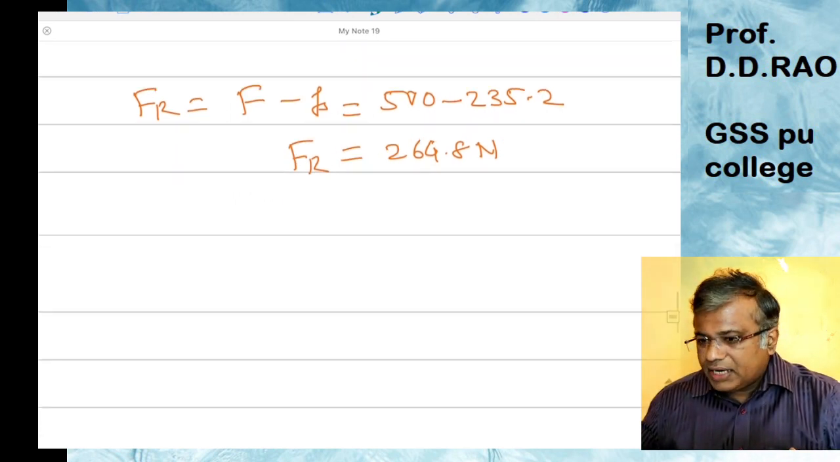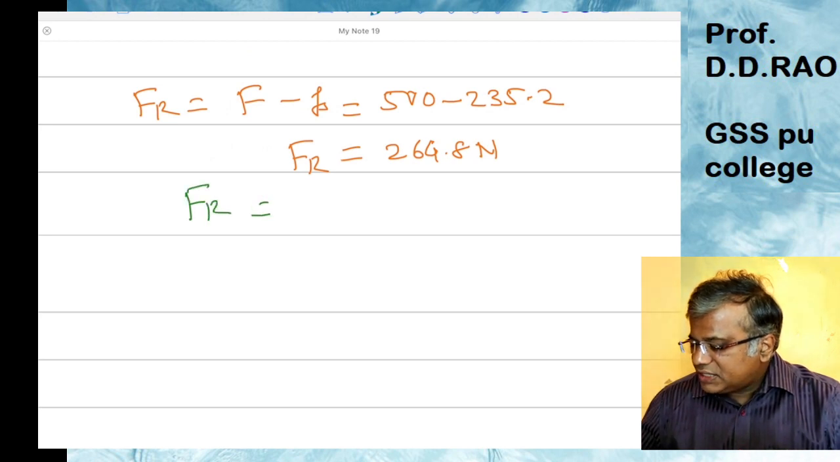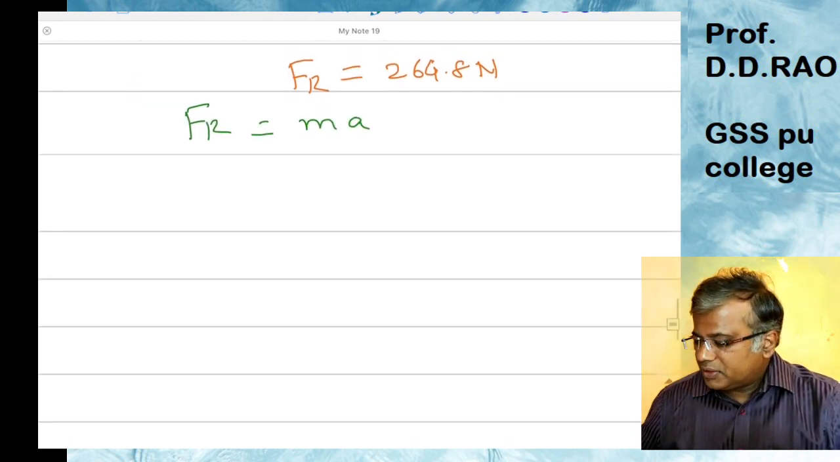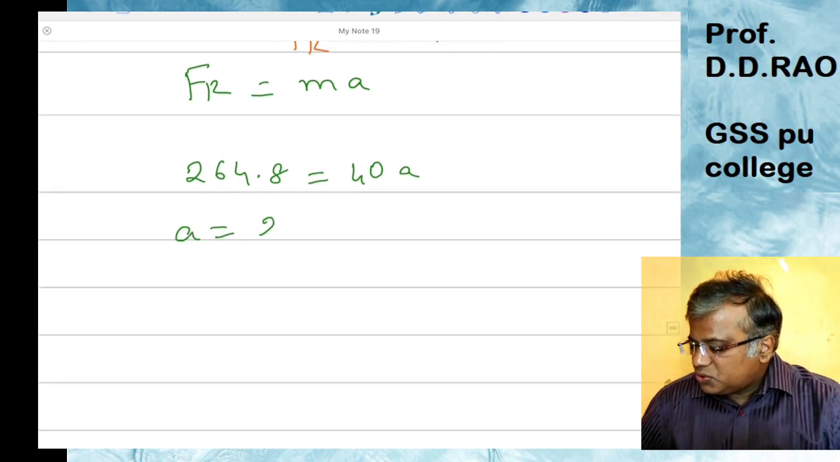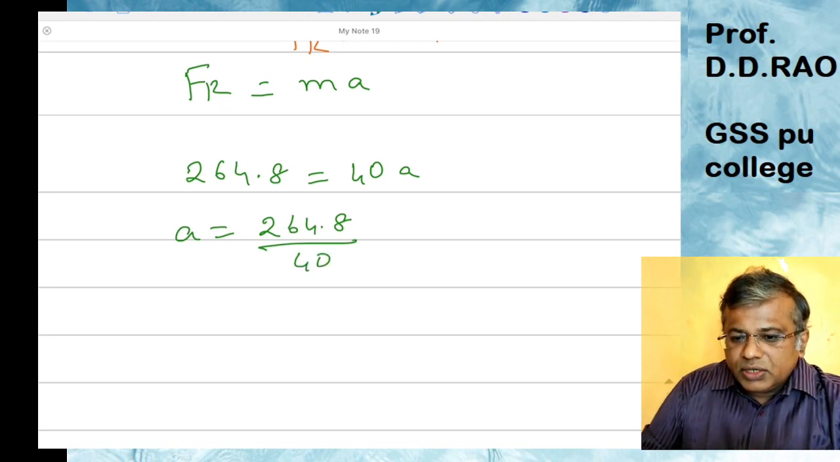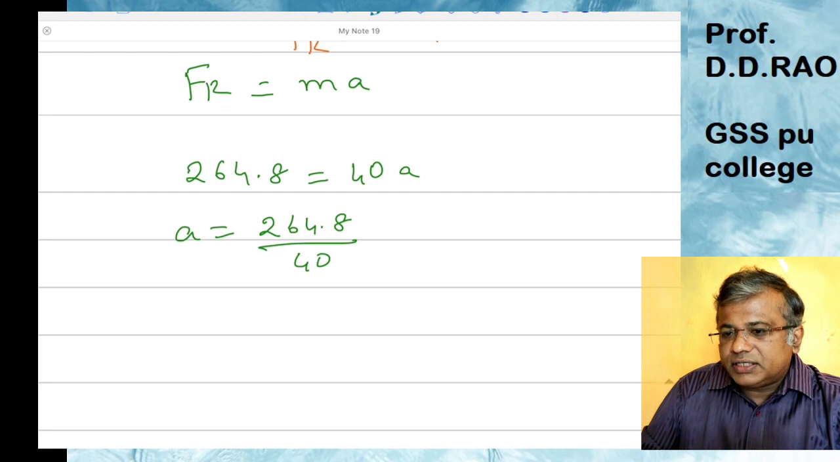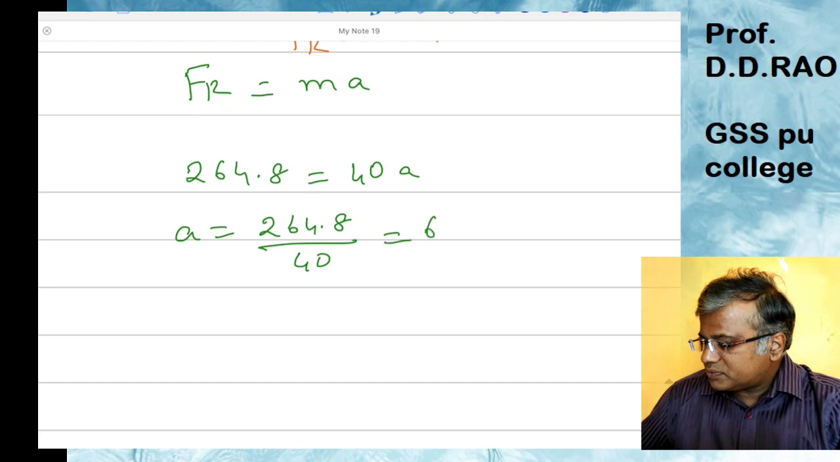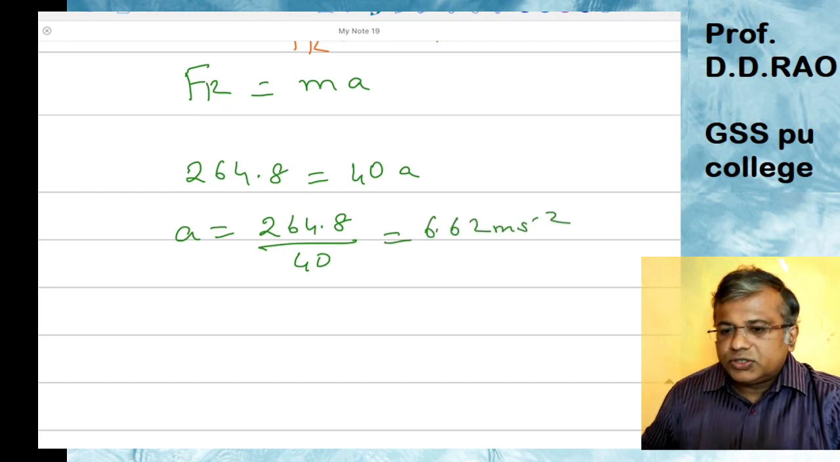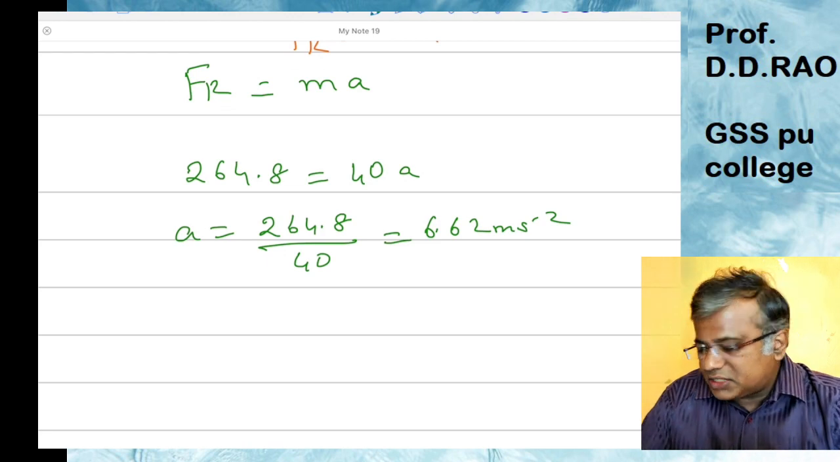Now we'll apply the formula Fr is equal to m into a. So 264.8 is equal to 40 into a, and acceleration is 264.8 upon 40. Let us see what answer we get when you calculate this. 264.8 divided by 40 gives 6.62. So the acceleration is 6.62 meters per second square.